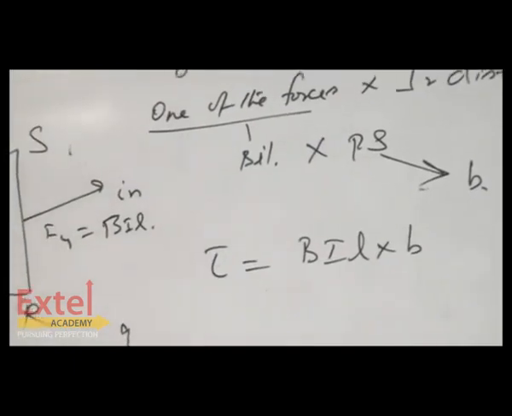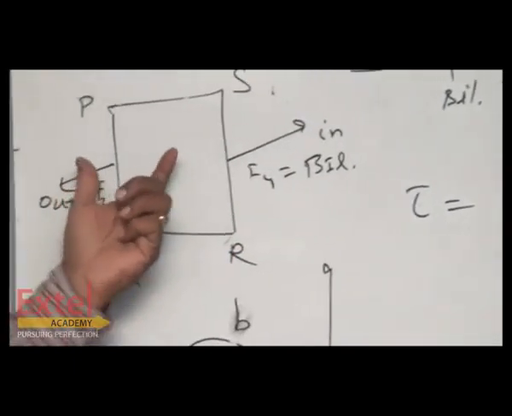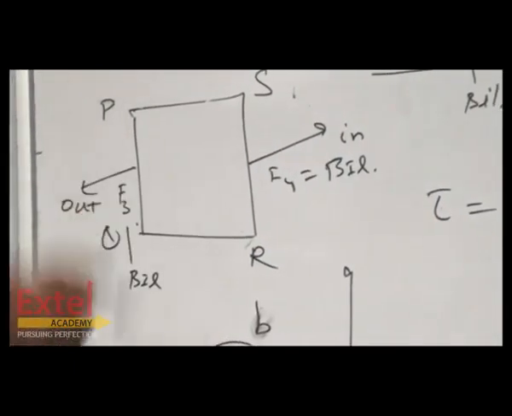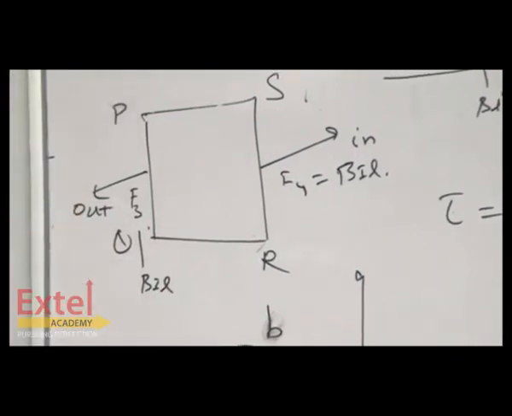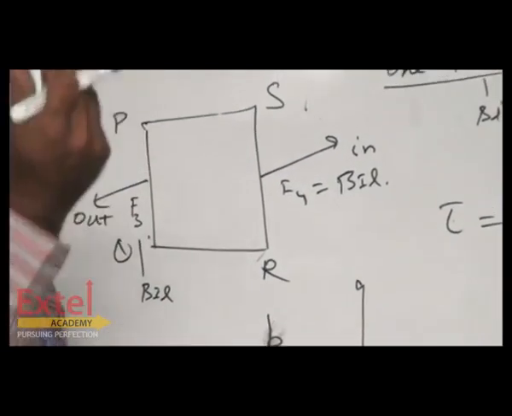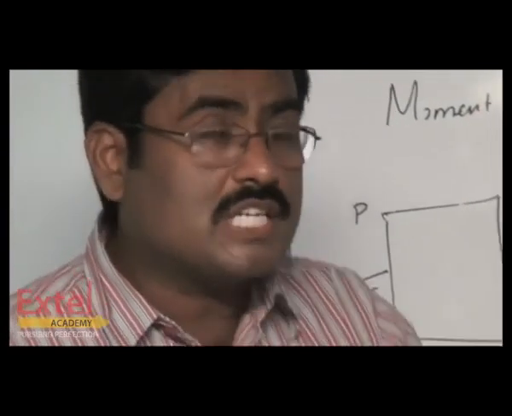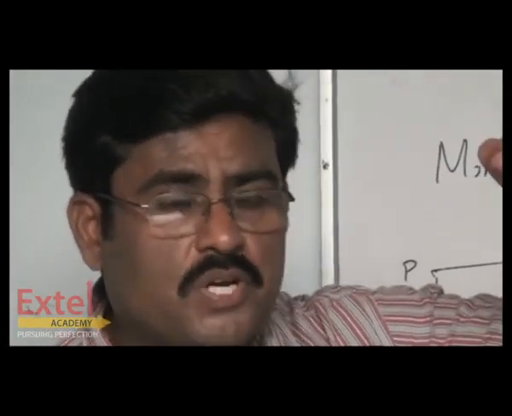Whenever the coil carries a current, it is turned because it is suspended by a phosphor bronze wire. So automatically a couple, a twist, is produced in the suspended wire. That twist produced in the suspended wire is otherwise called the restoring couple.